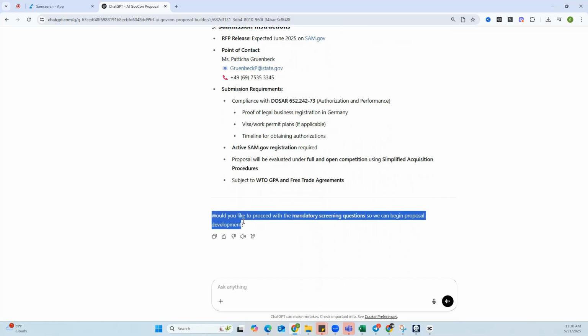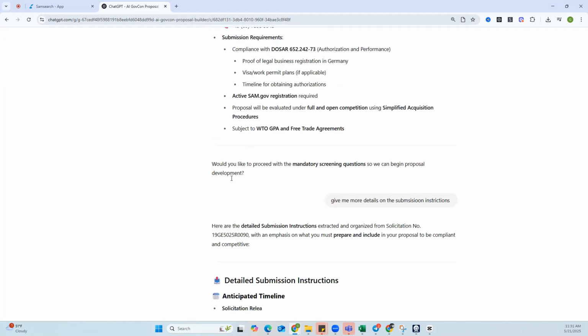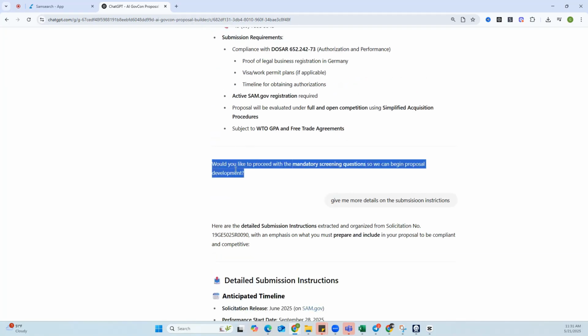And it also follows up with you, like, would you like to proceed with the mandatory screening questions? These mandatory screening questions are questions related to your company, name, URL, and if you are subcontracting the work. And let's say, for example, you do not want to move forward because you do not understand the submission instructions yet. You could easily say, hey, give me more details on the submission instructions. So to get more details on these submission instructions, all you need to do, you can bypass the follow-up because the follow-up is always going to come back.